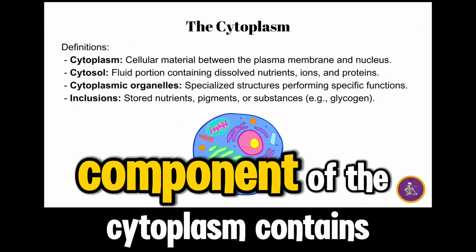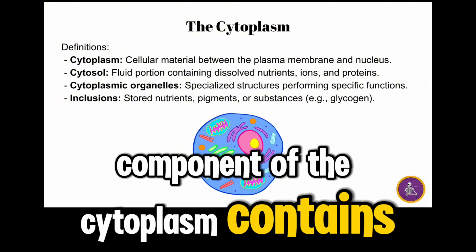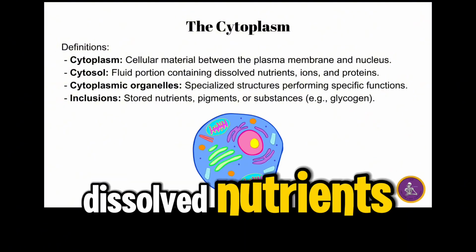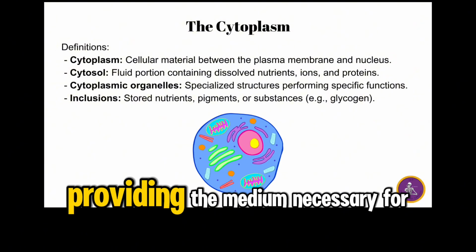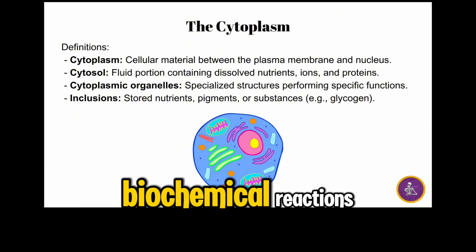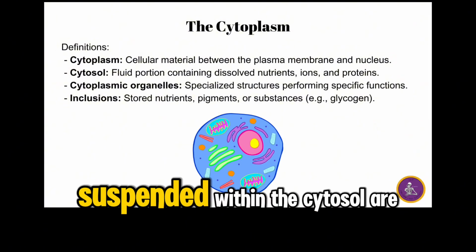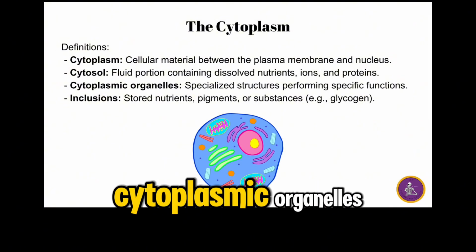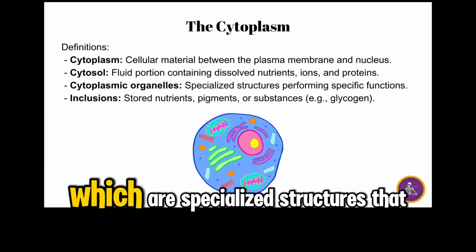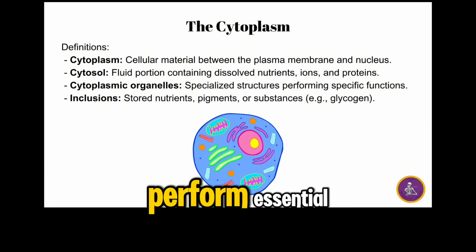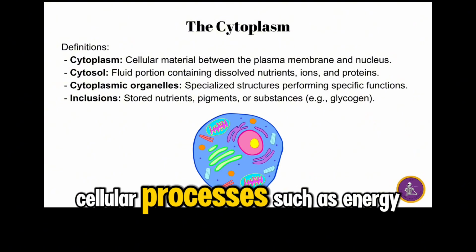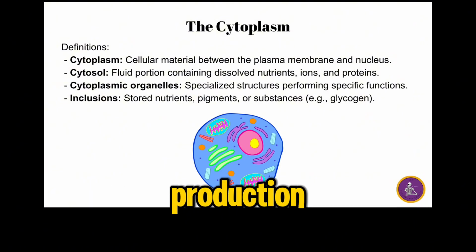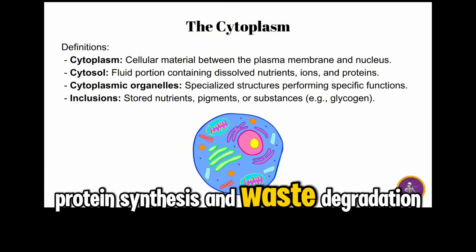Cytosol, the fluid component of the cytoplasm, contains dissolved nutrients, ions, and proteins, providing the medium necessary for biochemical reactions. Suspended within the cytosol are cytoplasmic organelles, which are specialized structures that perform essential cellular processes such as energy production, protein synthesis, and waste degradation.